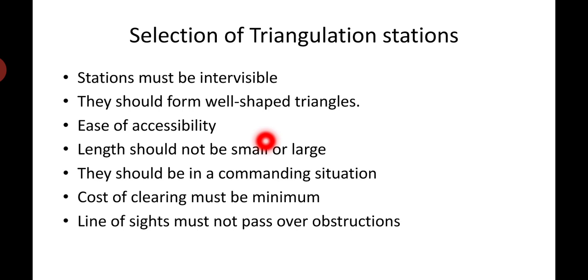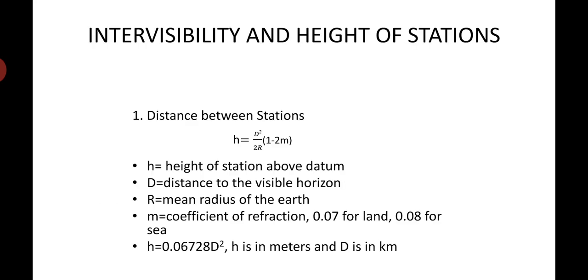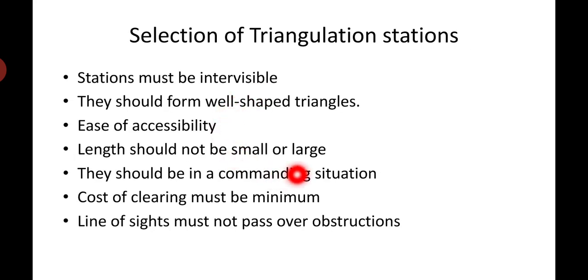Before going further, some of the instruments generally used for the survey are a small theodolite, and sextants for the measurement of angles, then a prismatic compass you can use for the measurement of the bearing, and a barometer also for ascertaining the elevation. You can use a steel tape, and you should have a good telescope or powerful field glasses also. These are the things you are supposed to use while working with the triangulation station, and you should keep all these in mind before erecting the triangulation station.